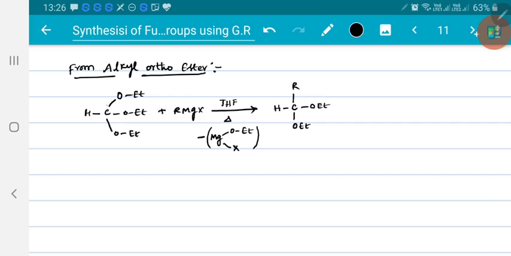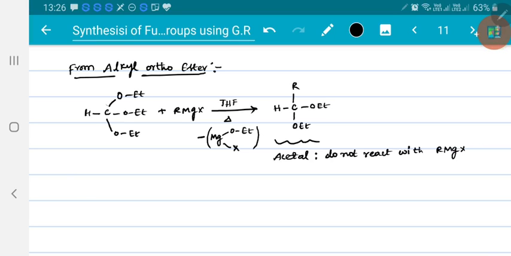Now it will not react with a second molecule of Grignard reagent. This is nothing but an acetal. These acetals are more stable, so they do not react with Grignard reagent.